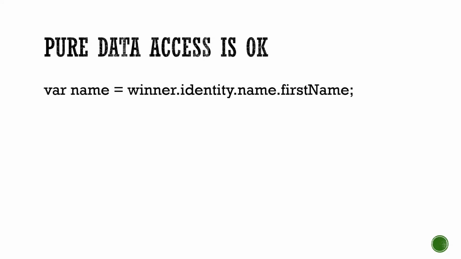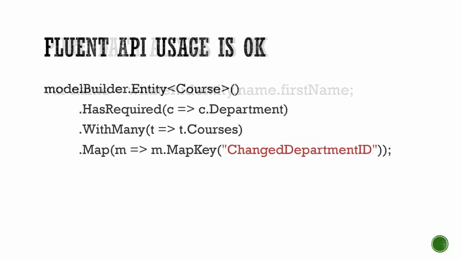We have some exceptions like this. If it is about pure data access without any behavior, it is okay to some extent. I would say even here you should think about why you need information deep in the hierarchy. Another exception is fluent APIs. Even though it looks like a violation of the law of Demeter, fluent APIs often return the same object back as a convenience, and we are using the same object again and again. So this is not a violation of the law.